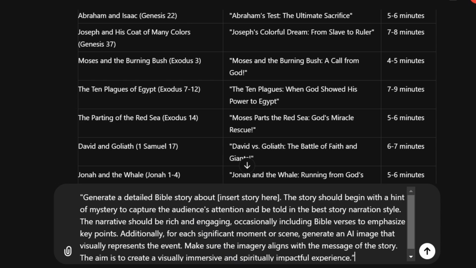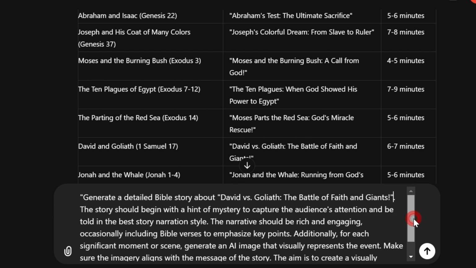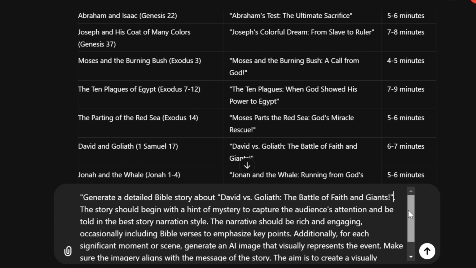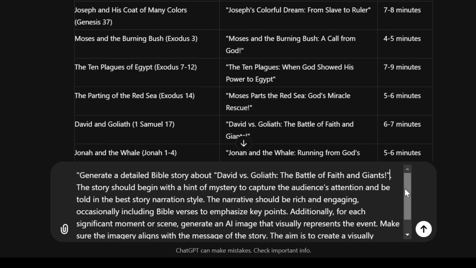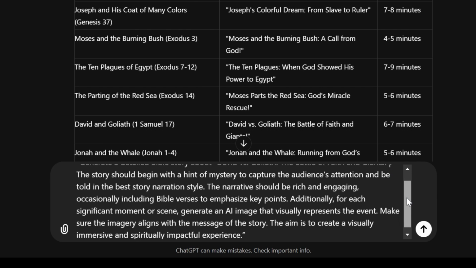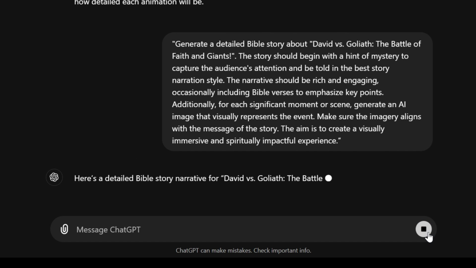Let's continue. So the prompt for this is generate a detailed Bible story about, then there's parentheses there. So this parenthesis, you can enter in whichever story that you want ChatGPT to tell you a story about. I'm going to leave this entire prompt in the comment section so you can also adjust it accordingly. And then we also tell it that for each significant moment or scene, we want to generate an AI image. So we are also asking it for some prompts.